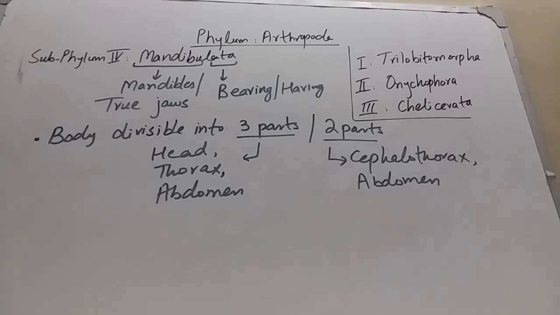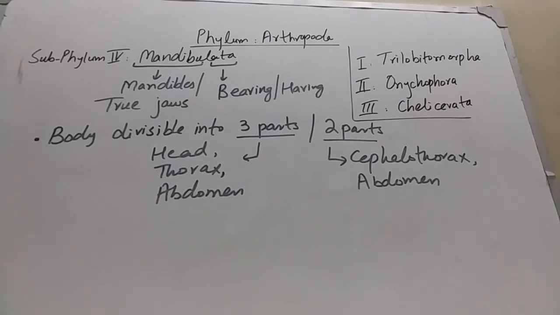As I explained at the start of the video, phylum Arthropoda has 4 subphyla. The first is subphylum Trilobitomorpha. The second subphylum is Onychophora, and the third subphylum is Chelicerata, as I have written them on the right side of the board.